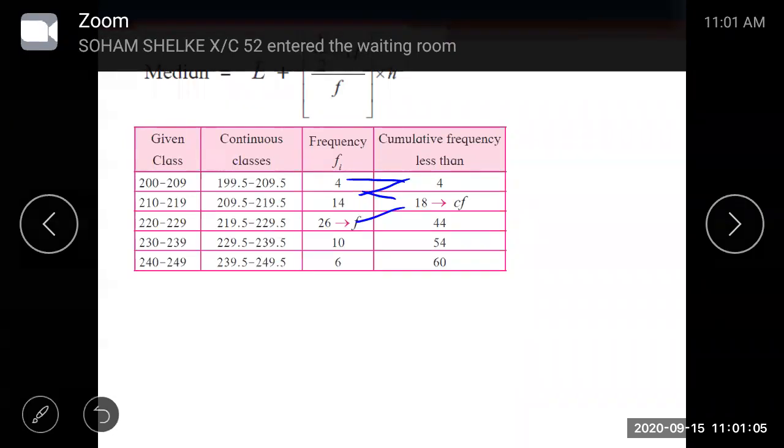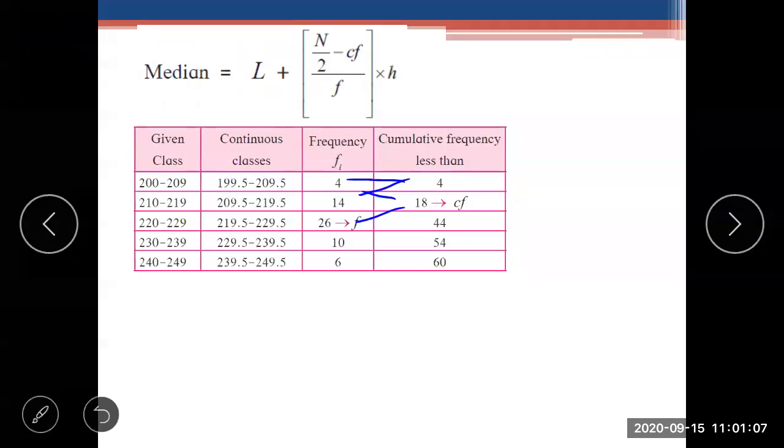So 0.5 will be subtracted from the lower limit and 0.5 will be added to the upper limit. Is it clear?